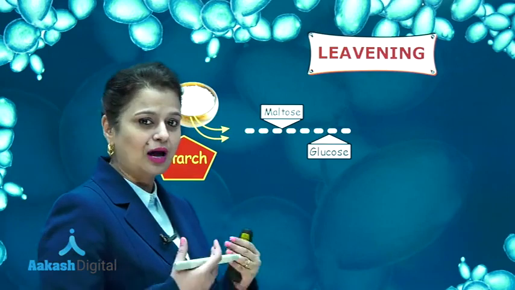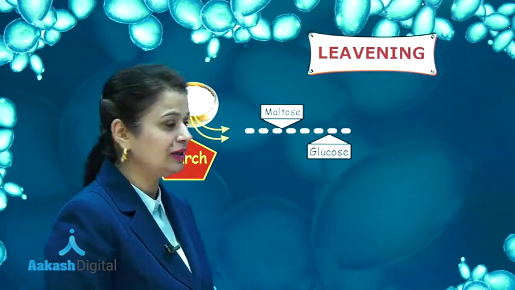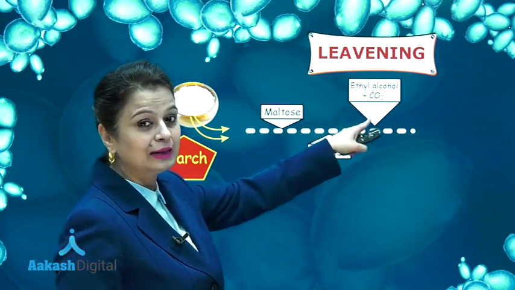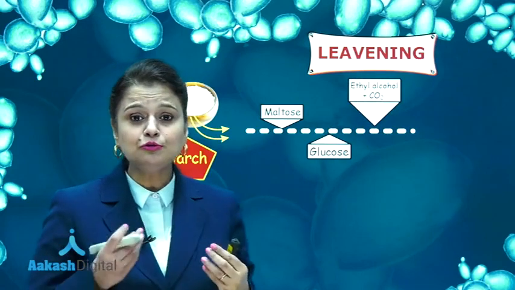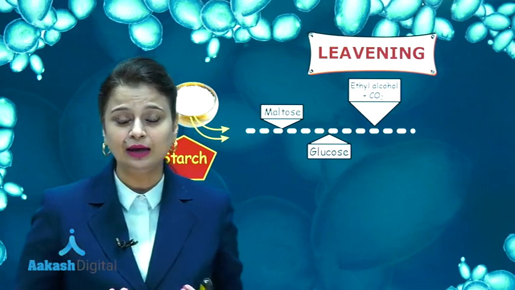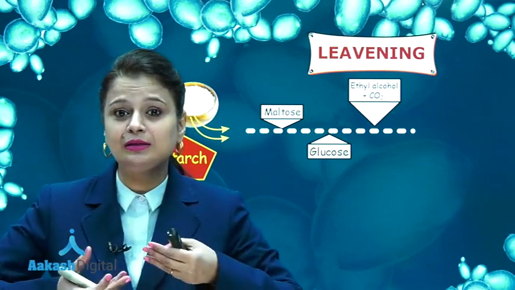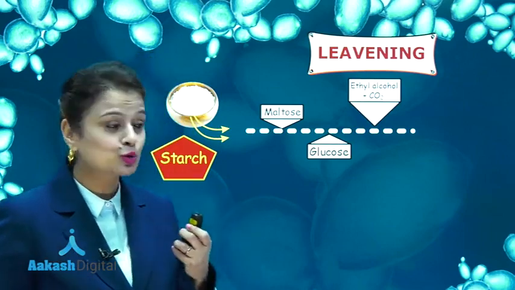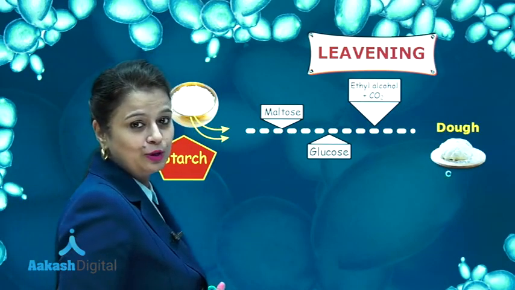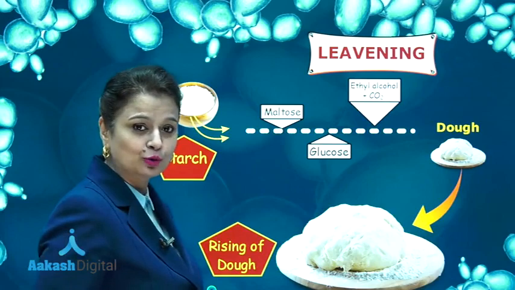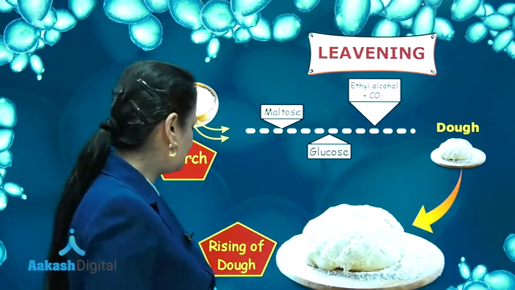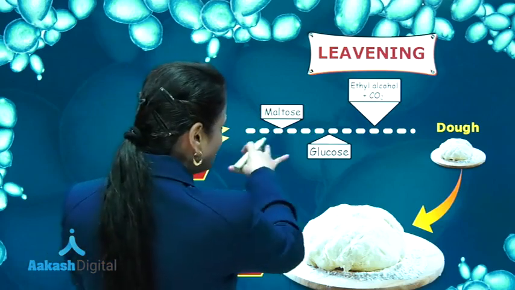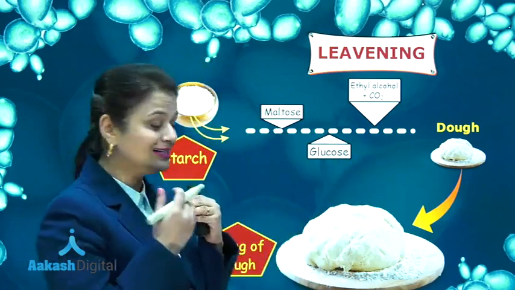Now glucose, after fermentation activity, is changed into ethyl alcohol and carbon dioxide. Due to the formation of carbon dioxide, the dough swells. It gives a puffed appearance. So swelling of dough occurs. What do you call this? Swelling of dough, rising of dough. This is known as leavening. So several steps are involved in the rising of dough.